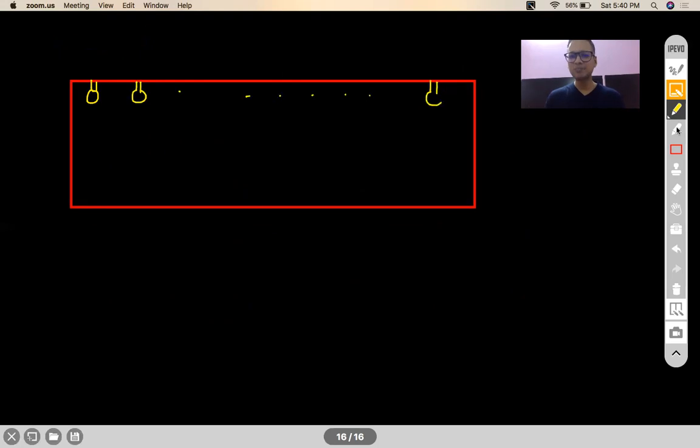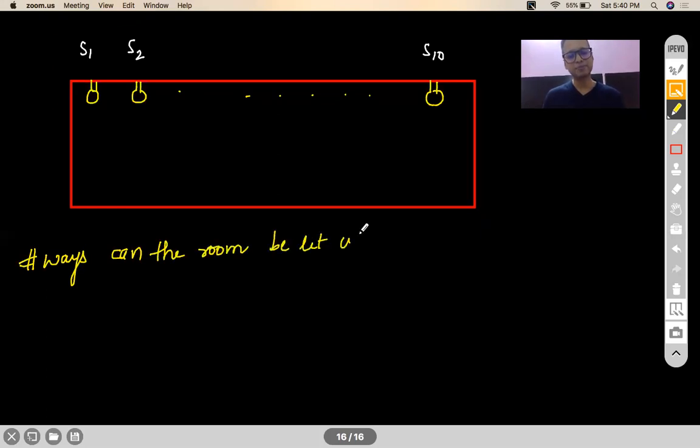All these bulbs are operated by different switches. This is switch 1, switch 2, switch 10. My question is, in how many ways can the room be lit up?